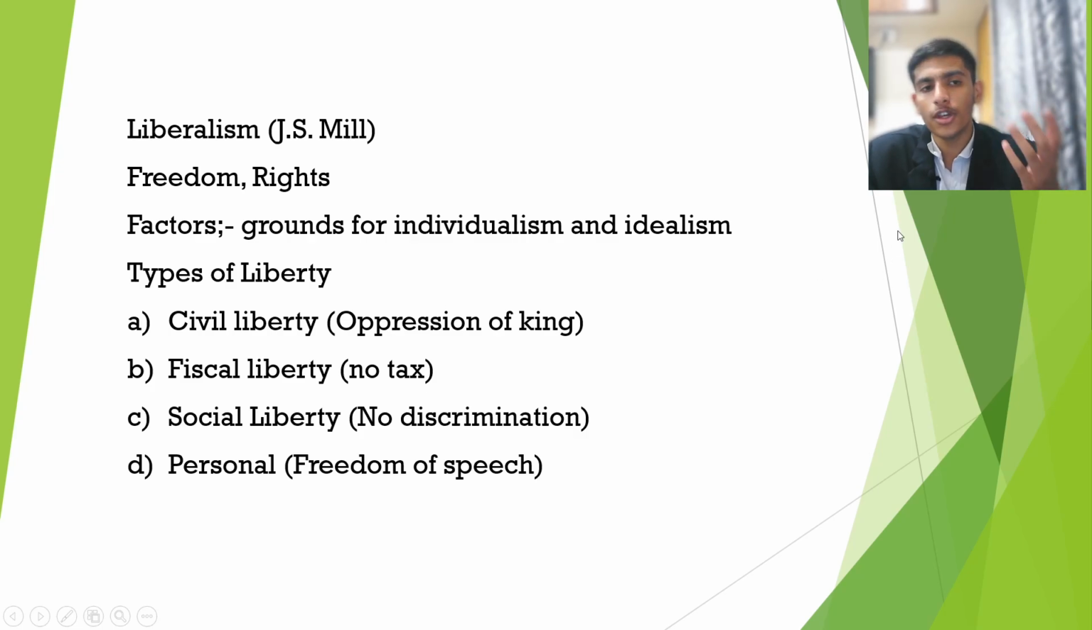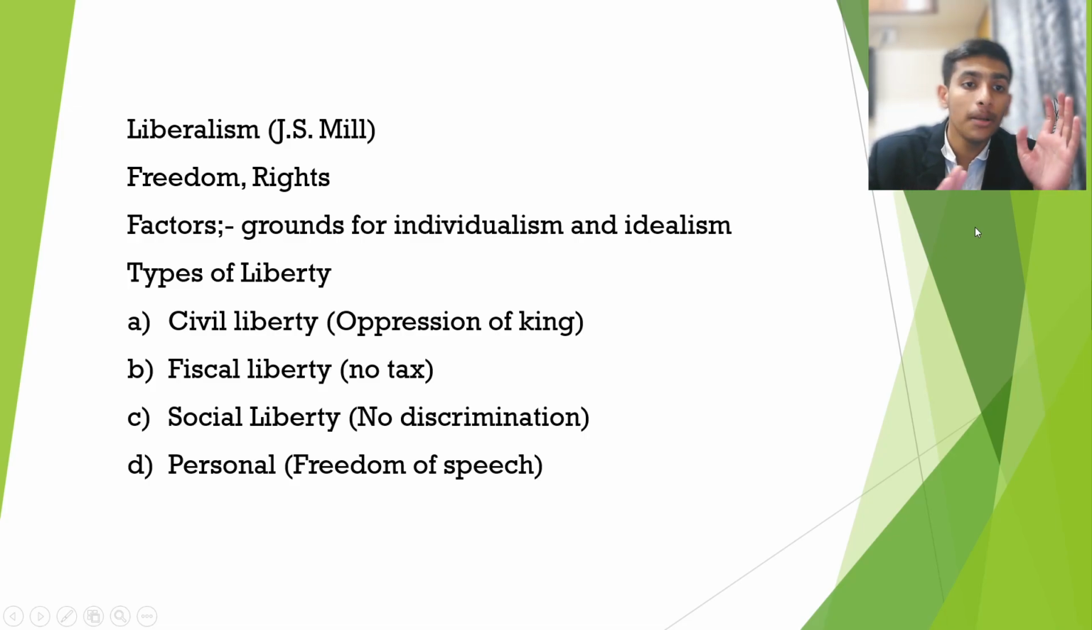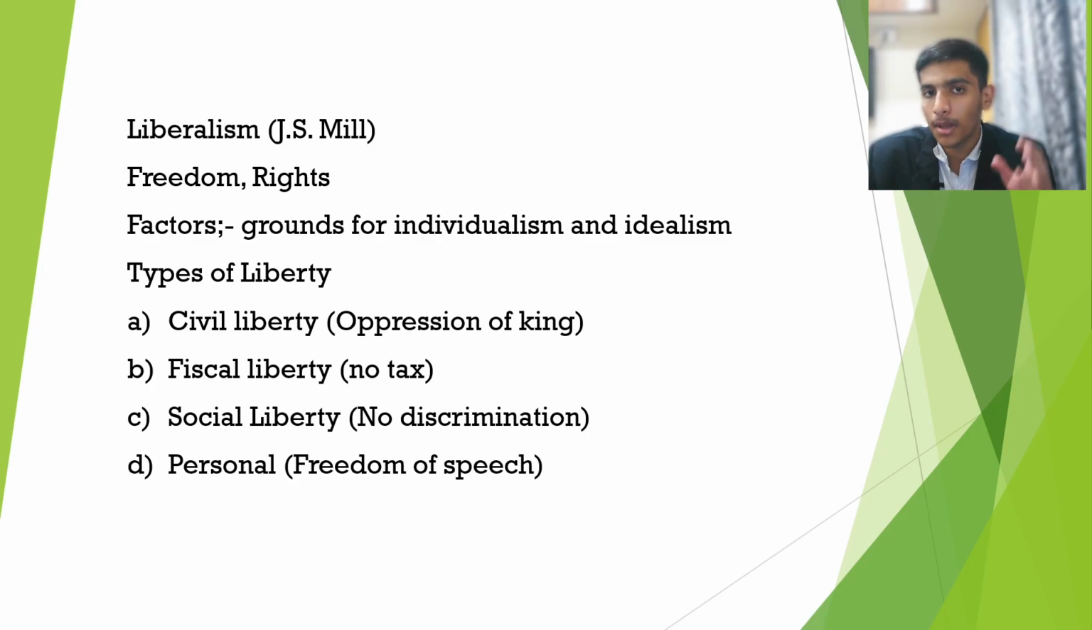Next is the concept of liberalism given by the political thinker J.S. Mill. If we break it down, liberal comes from liberty. What exactly is liberty? That is freedom, rights. It is the ground for individualism as well as idealism. Liberty means what a person can do, up to what extent he has the right to move freely in a society.